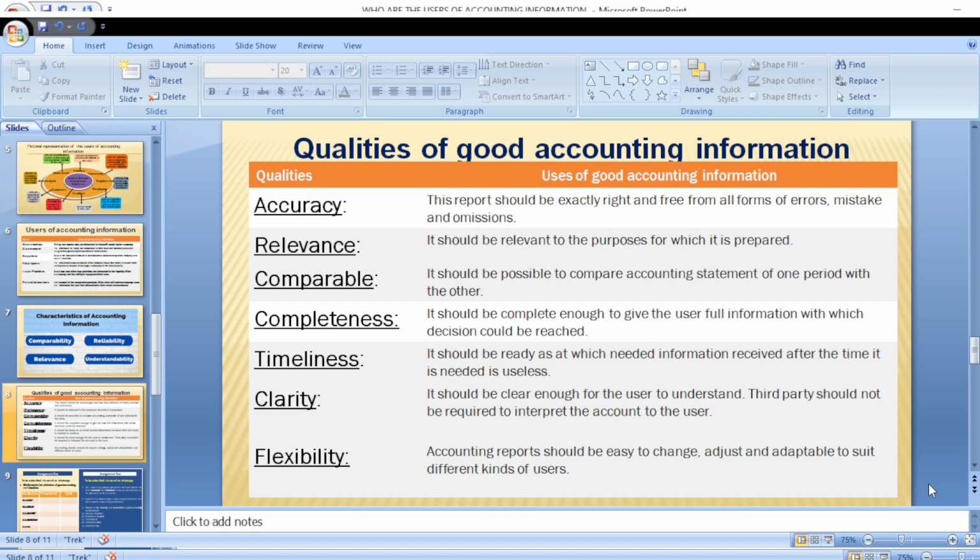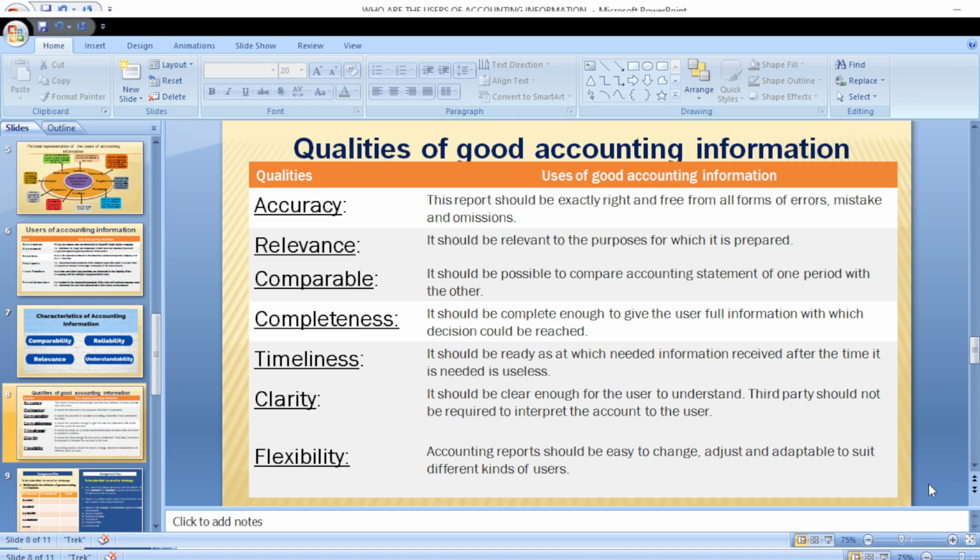All necessary information must be stated in that particular report. Don't forget, people will be making decisions on this particular report. So it is important that if people will be making decisions on this report, it must give full information with respect to that particular organization.